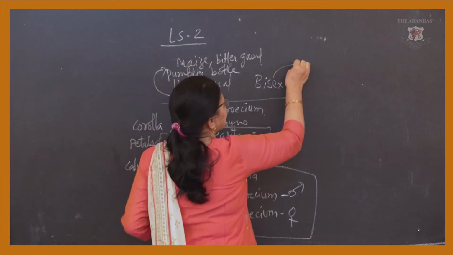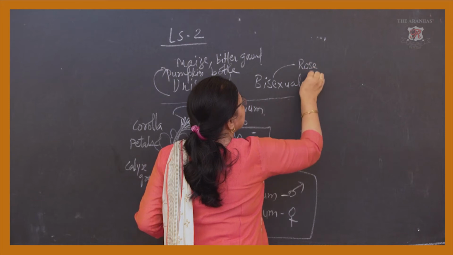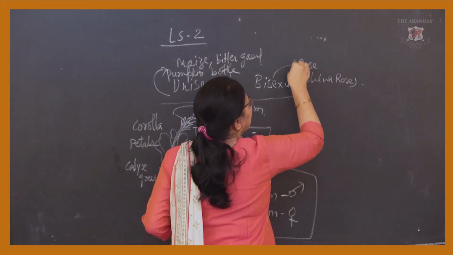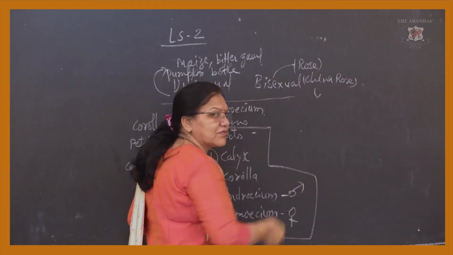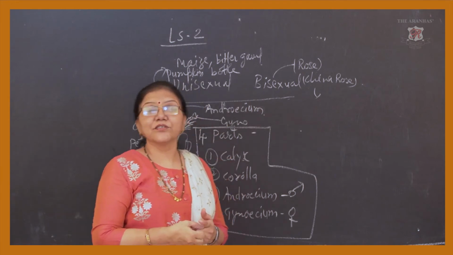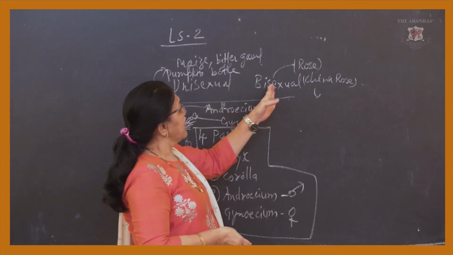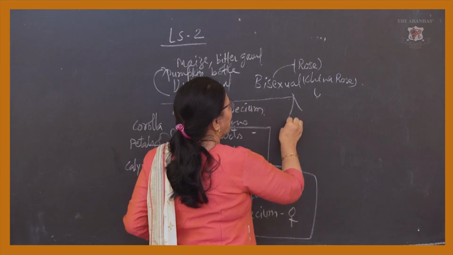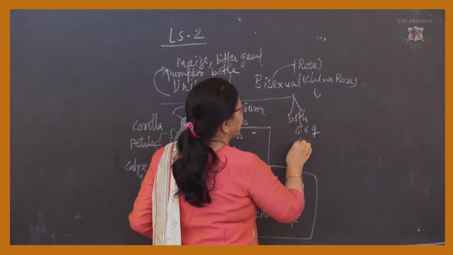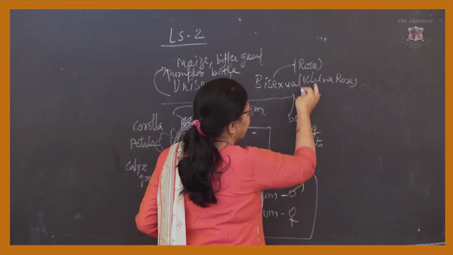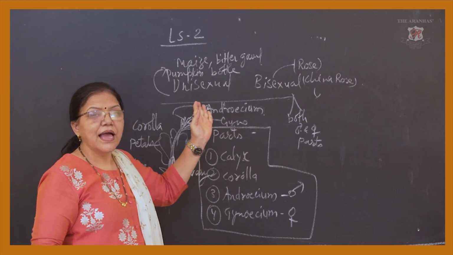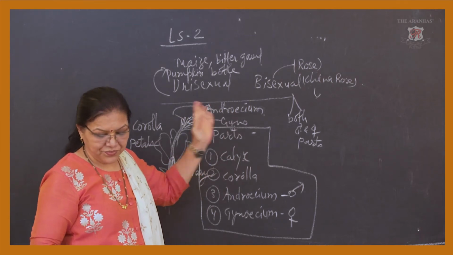Now coming to the bisexual flower: the rose, China rose, or we can say Hibiscus rosa-sinensis. Okay, they are bisexual. Now what is bisexual? Bisexual means the flower contains both male as well as female parts in it. So these are the two flowers which are considered bisexual flowers.